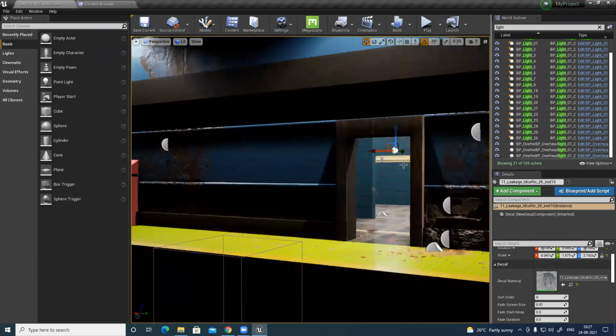This dirt also I can duplicate and make it nicely dirty.